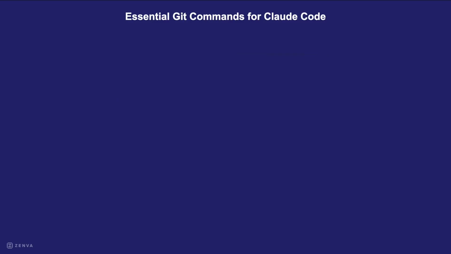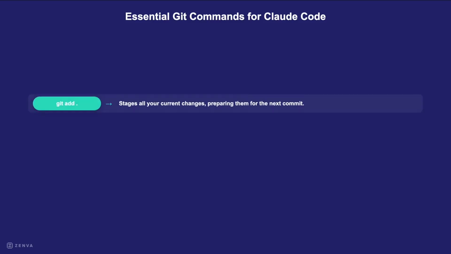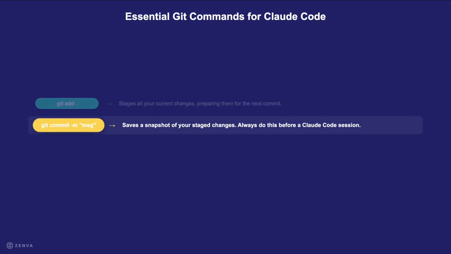To manage changes from Claude Code, you need a few commands. These 4 Git commands give you control and peace of mind. Let's start with the first one. First, git add stages all your current changes, getting them ready for the next commit. This tells Git which changes you want to save in your next snapshot. Once your changes are staged, git commit with a message saves a snapshot of your work. Always commit before starting a new Claude Code session, so you can always go back to a known good state.